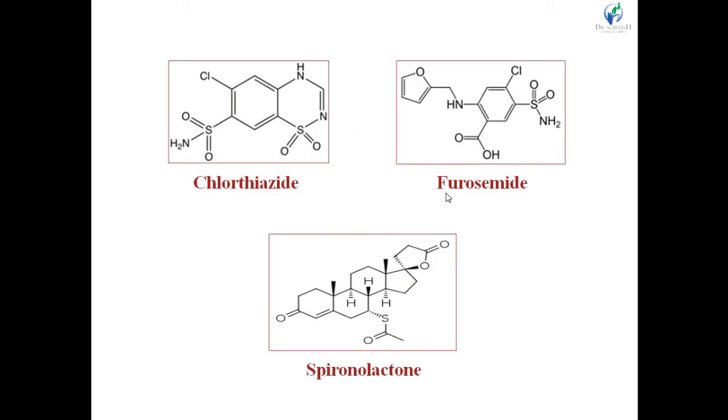Structures: chlorothiazide, furosemide and spironolactone. Chlorothiazide contains the thiazide structure, then furosemide contains the furan ring in its structure, and spironolactone is the aldosterone derivative, that is, it contains the steroid structure in its chemical structure.